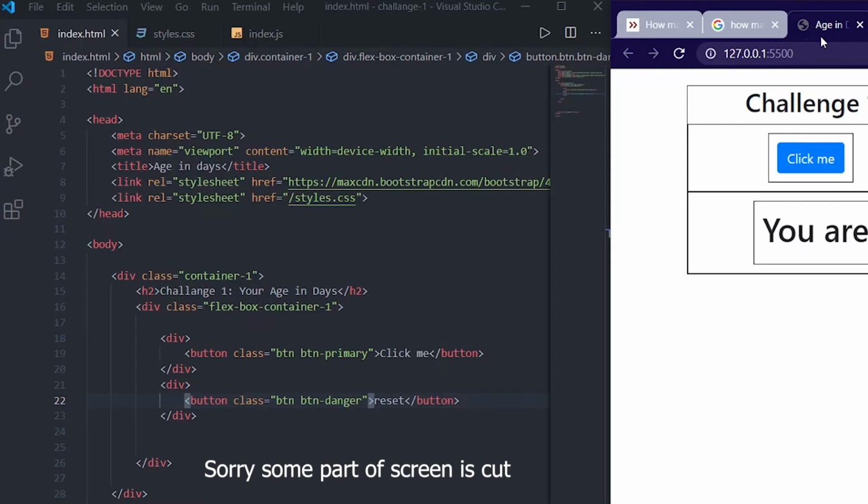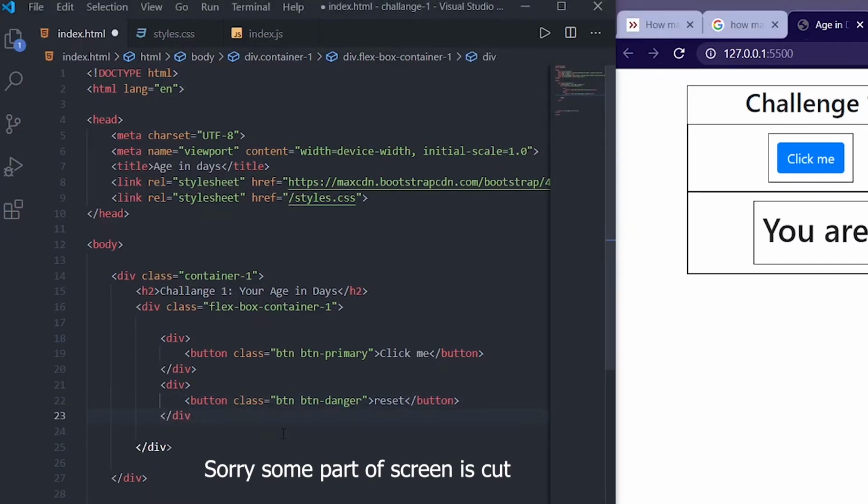And what I want now is, so I need another div here for this, right? For this and this I need two divs. So what I will do is first I will make a main div here.